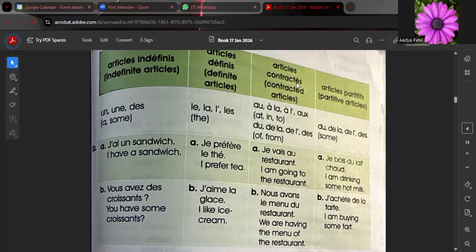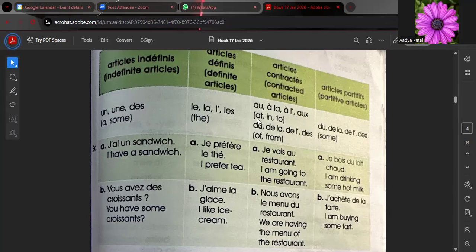So article contracté, when we are talking about a place. You are going to some place, or you are coming from some place.